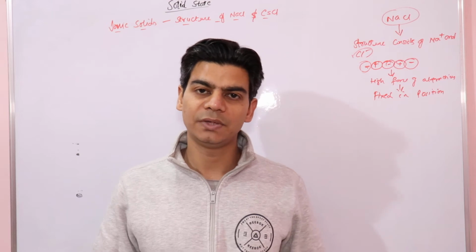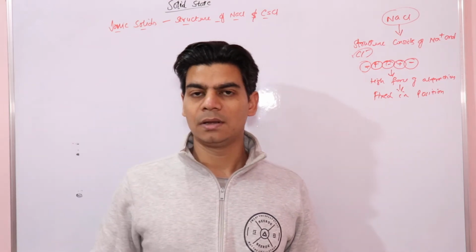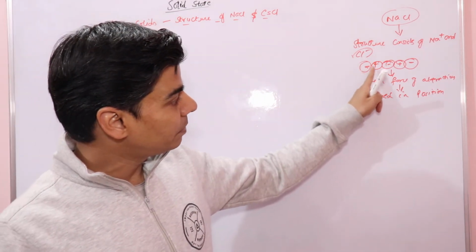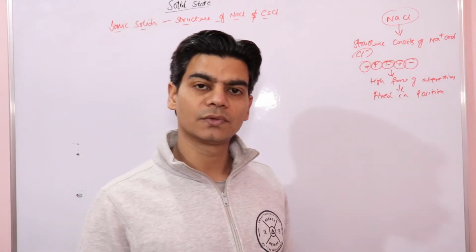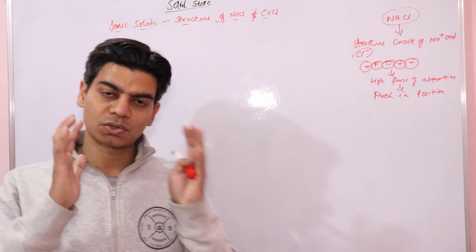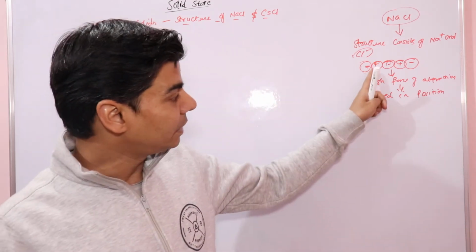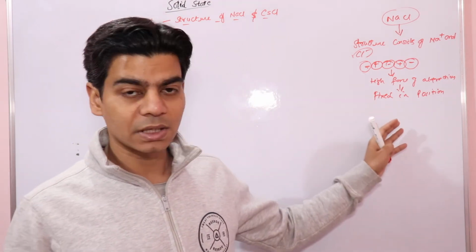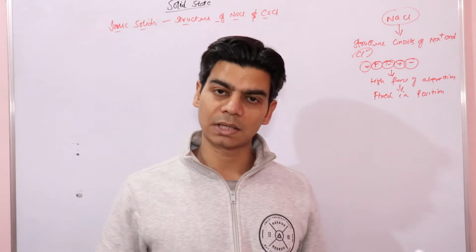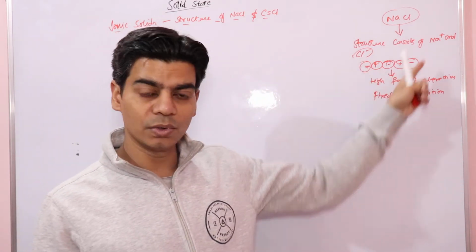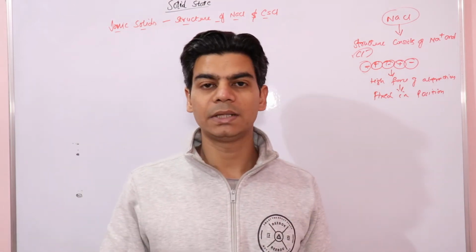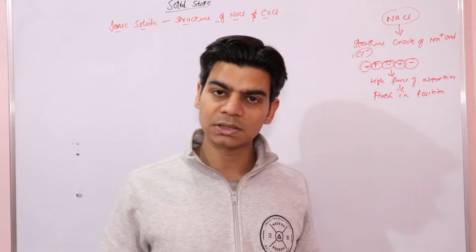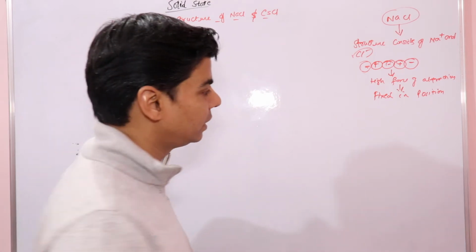You might have studied in previous classes that sodium chloride is a bad conductor of electricity. Why? This is an important question. This is because the sodium and chloride ions in the crystal lattice are held together by strong electrostatic force of attraction and are fixed in their position, that is, they are not mobile. For electrical conduction we need mobile ions or mobile charges, but in ionic solids the charges are fixed. Due to the absence of mobile charges, ionic solids are bad conductors of electricity, right?